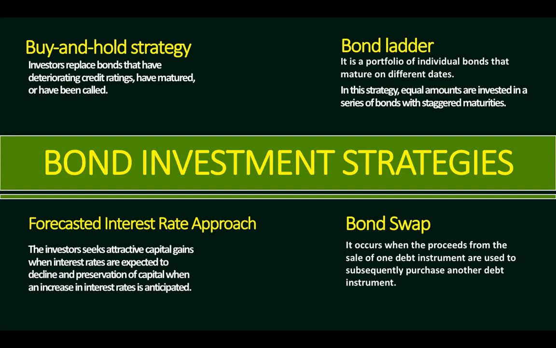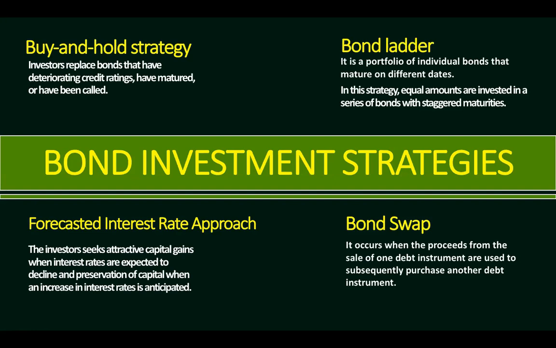Now, as for the active investment approach, we have the forecasted interest rate approach. This is when investors seek attractive capital gains when interest rates are expected to decline, and preservation of capital when an increase in interest rates is anticipated. It is a more active approach because it's like betting on the future rather than settling on the current times with lower returns.